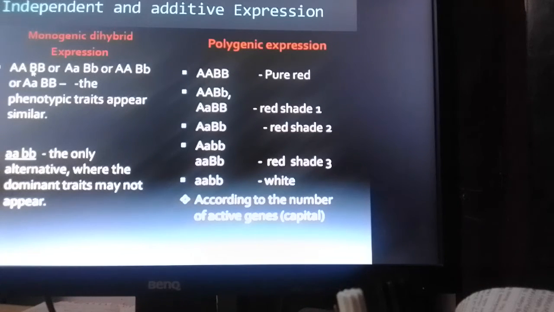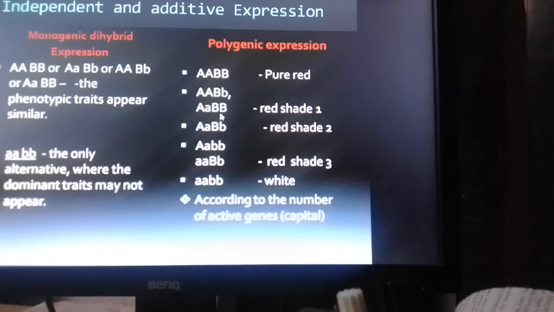So here, either it is in homozygous condition or heterozygous condition, both the characters will be expressed in a certain phenotype. And if the alleles of both the genes are in recessive condition, there the characters may express the other extreme trait of the character.